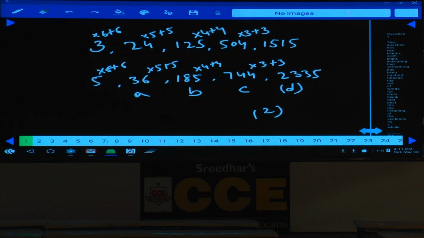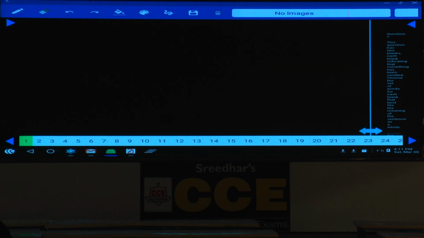Done with this? Now this is about question number 63. Then 64. Next one is question number 64. Now in this 64, tell me what are the numbers here? 5, 6, 20, 87 and 412. 87, 412.